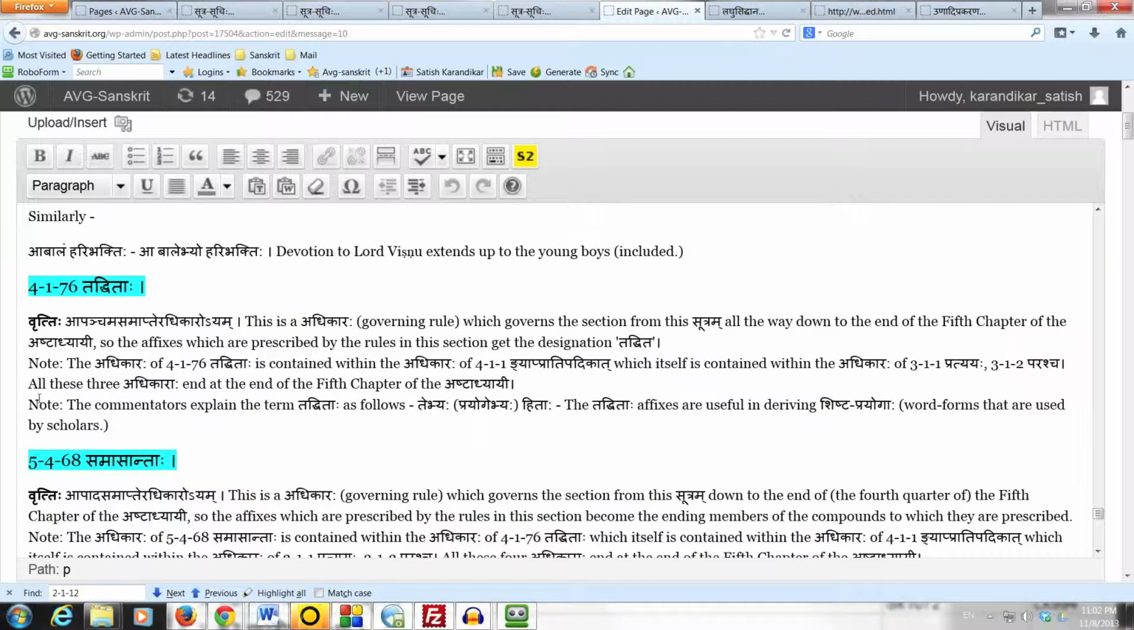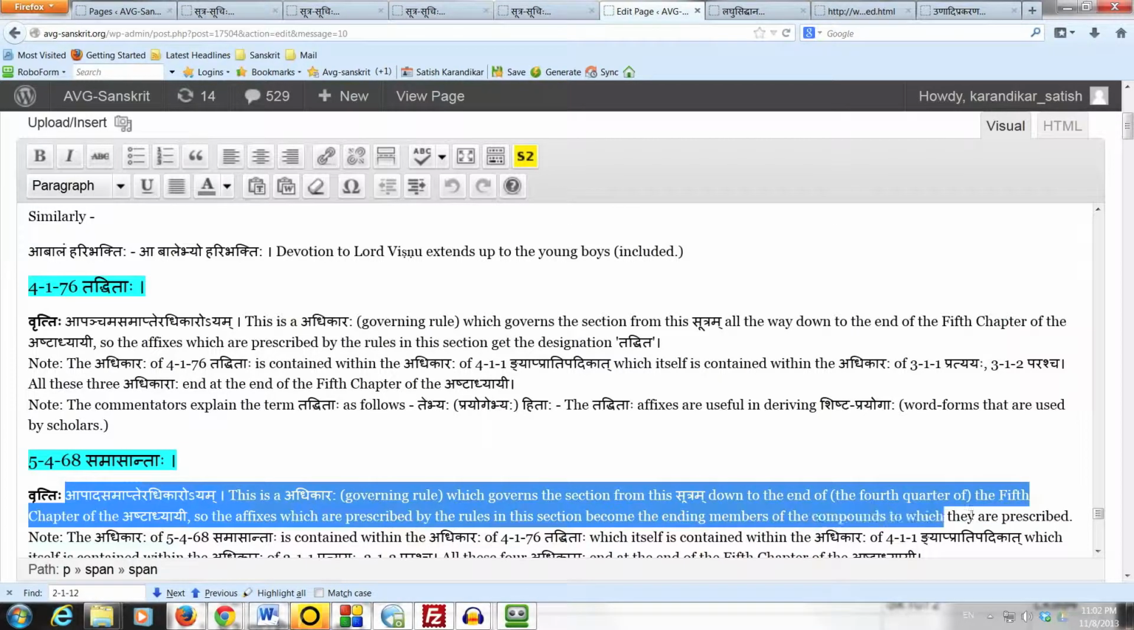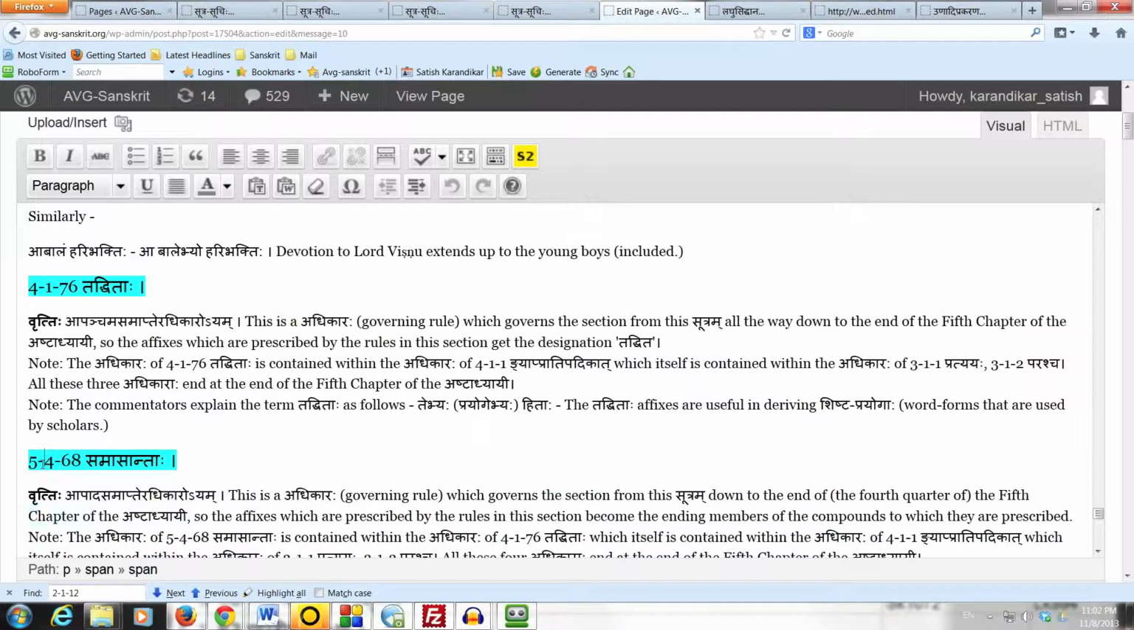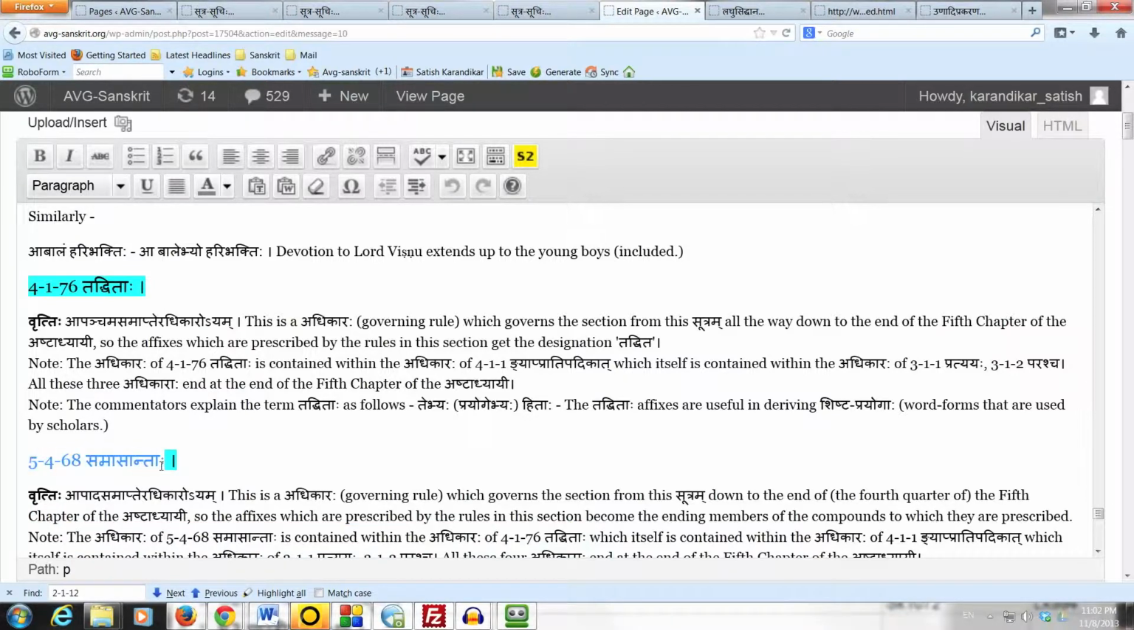The reason is that within this adhikara of tadhitaha, there is another adhikara of samasantaha, which starts from 5468 and also goes to the end of the 5th chapter of the Ashtadhyayi. We need to use those affixes when we construct compounds. And since the adhikara of samasantaha is contained inside the adhikara of tadhitaha, we are introducing the adhikara of tadhitaha, even though that's not the main topic right now. Right now we are studying the samasa prakaranam. But we do need the samasantaha pratyayaha, which come inside the adhikara of tadhitaha.